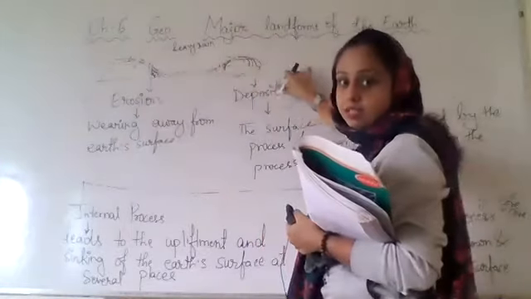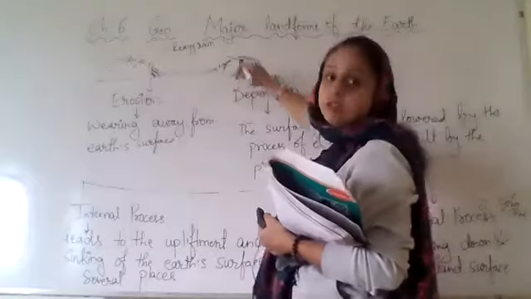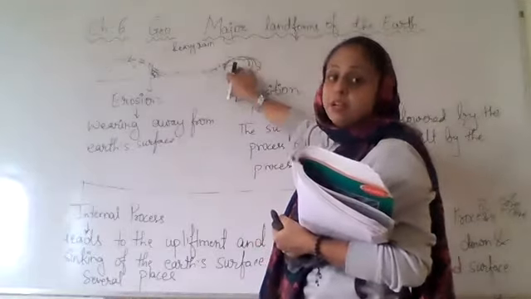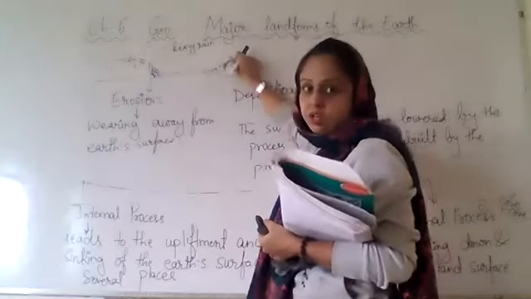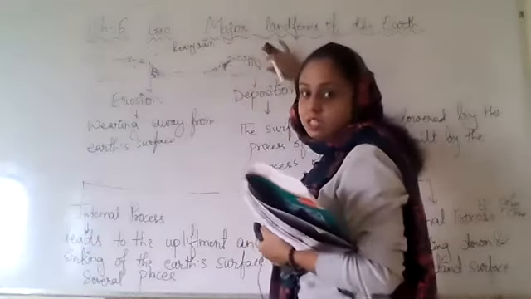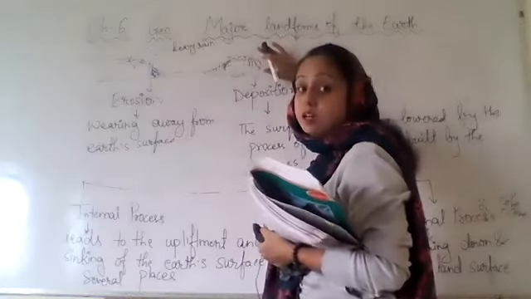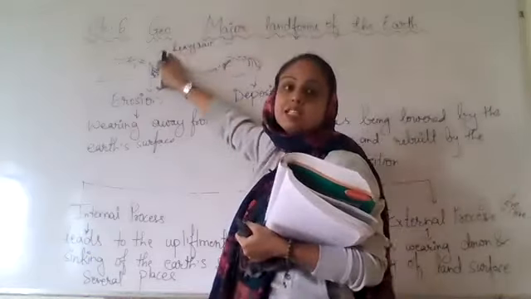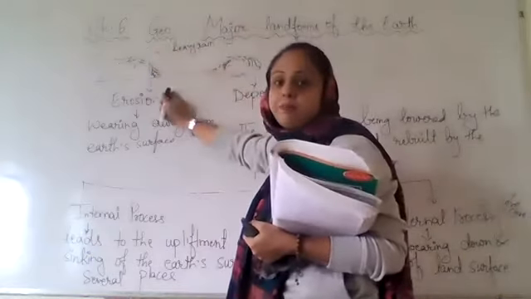Earlier this land was flat. Now this land has changed into a plateau. So what happened? This is being rebuilt, right? So this is deposition. In deposition, the place is being rebuilt. The land surface is being rebuilt, and in erosion, the land surface is being lowered.